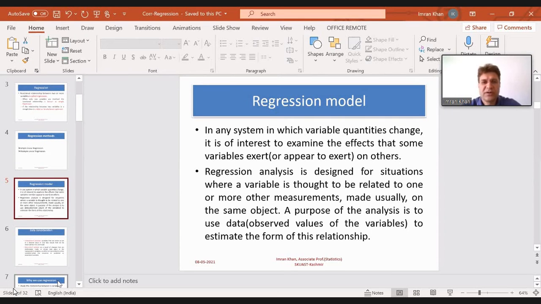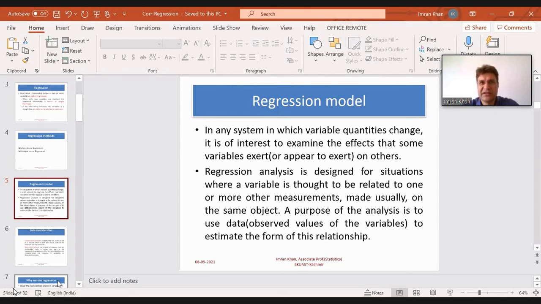Now, what is a regression model? As I said, if we have variables with us, we try to establish the relationship between them, because if there is a change in a particular variable, there will be a change in the other variable. To examine that change, we use the regression model. So regression analysis is designed for situations where a variable is thought to be related to one or more other measurements made usually on the same object. Now this is important: made usually on the same object.